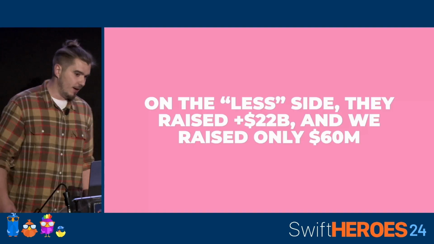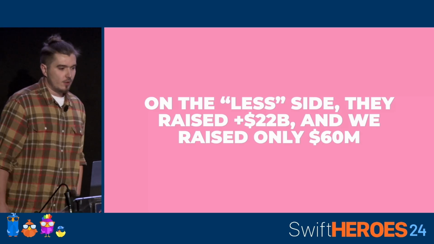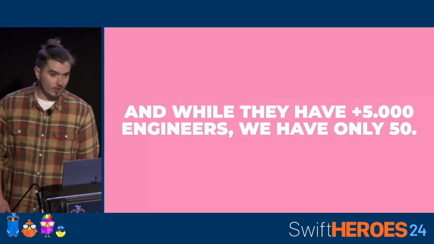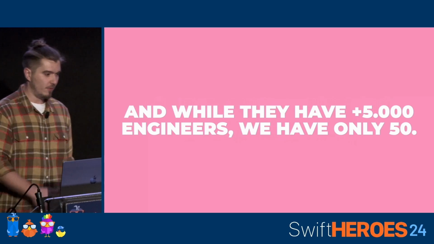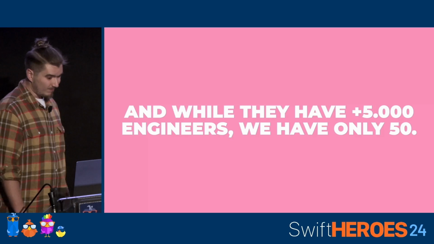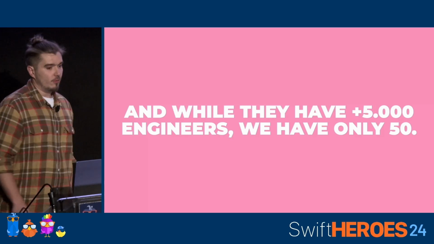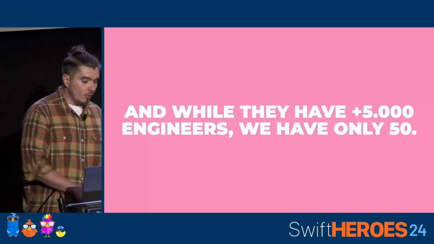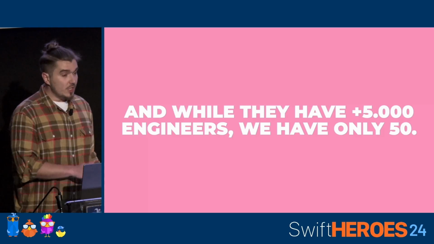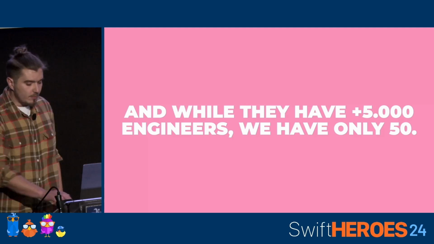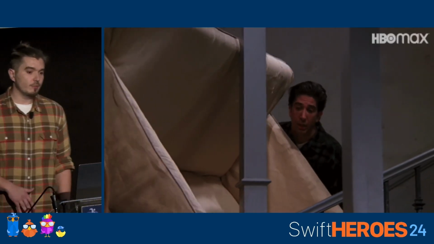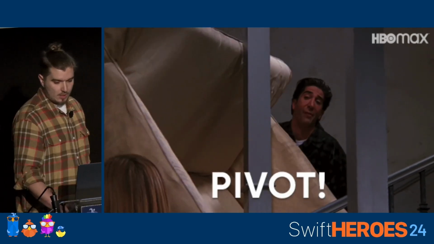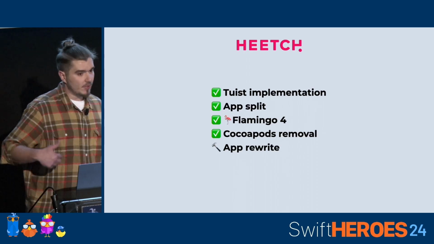But we are much smaller than our competitors. We raised a lot less money than they did. Our engineering team is just a fraction of our competitors like Uber and Bolt. But this doesn't prevent us from making bold decisions like we did last year. So the company decided that we need to change something. We need to make a pivot, and we're going to rewrite the entire platform. I mean, the apps, the servers, everything. So what does it mean from the iOS perspective?